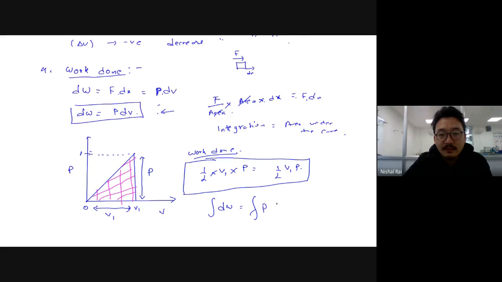It will be given by P into dV. Now you won't be able to get that, but you can see that P is linear from 0 to P, and P is basically V over here. When P is 0, V is also 0.